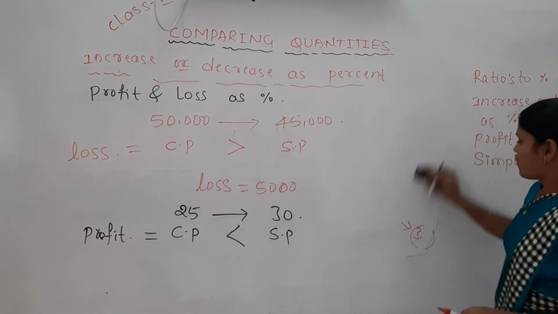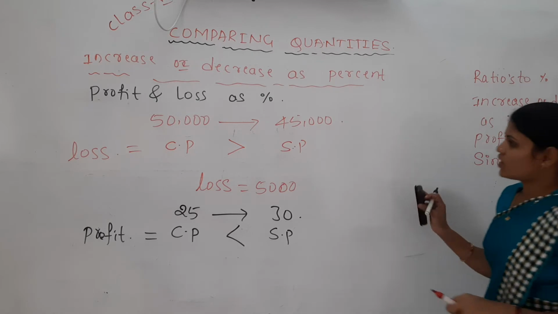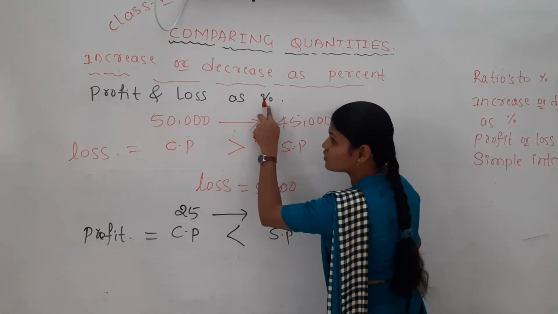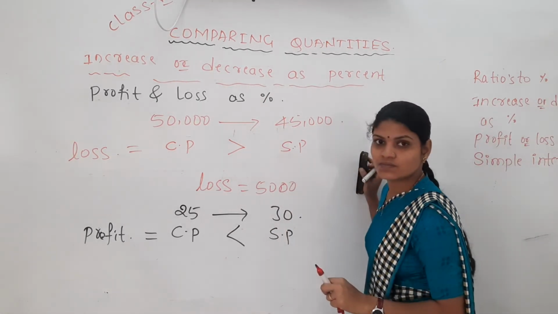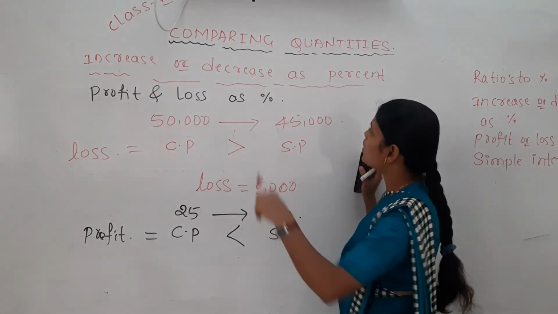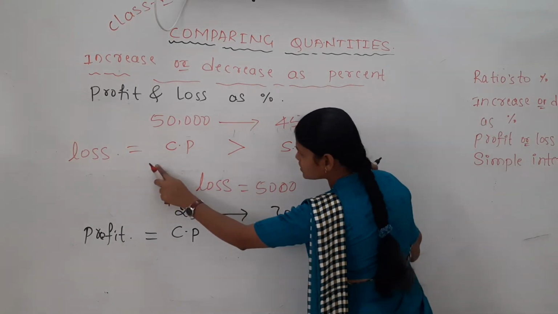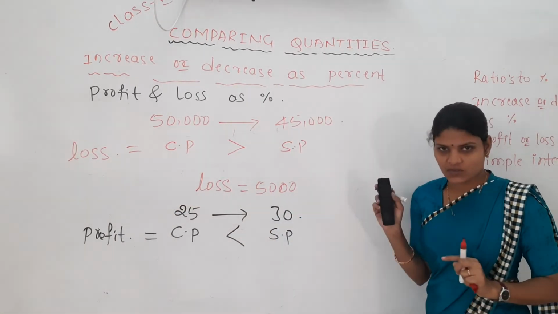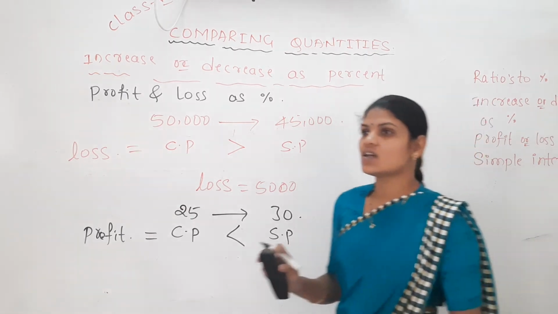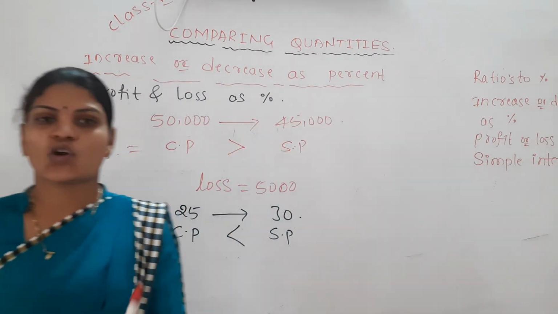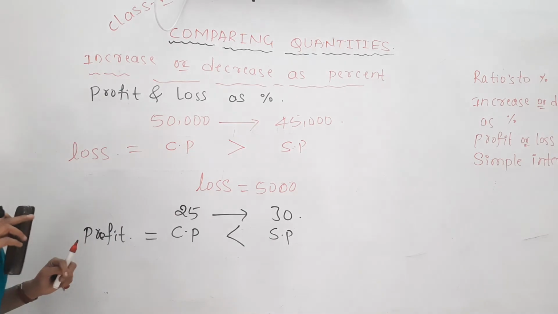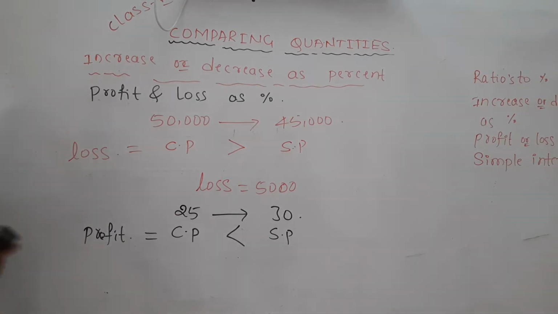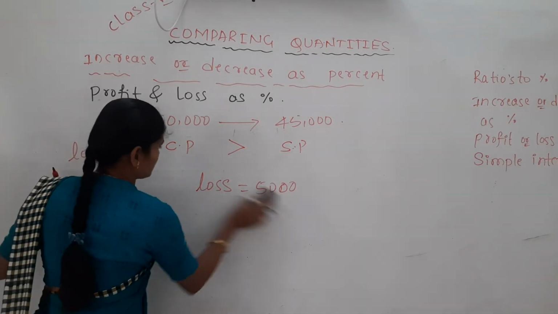Then, what is the profit amount and at what percent you got the profit? Next, at what percent you got the loss? We have to find that today. Yes, loss as well as profit in terms of percent we have to see here.